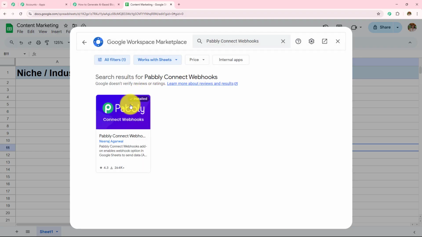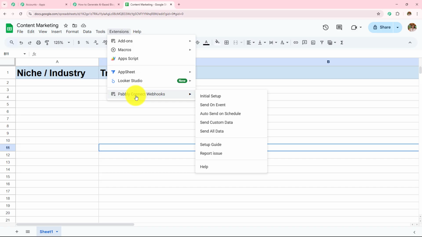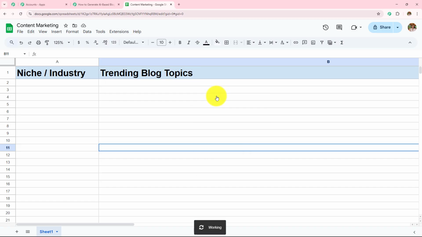And it is showing installed because I have already installed this in my Google Sheets. But if you are doing this for the first time, make sure you follow the same process and install this Pabbly Connect webhooks in your Google Sheets. Now after that you have installed this Pabbly Connect webhooks, it will start appearing over here. Next you have to click on this initial setup.